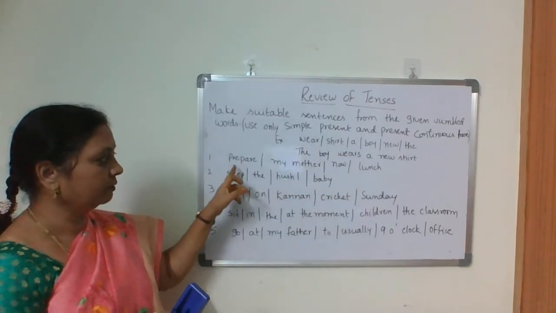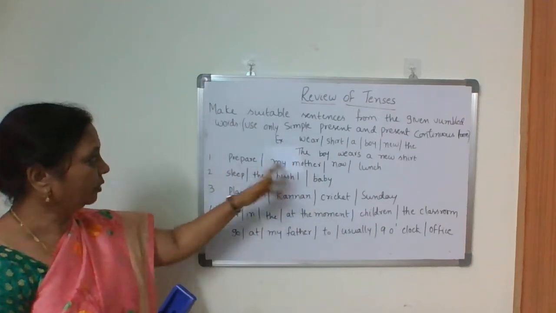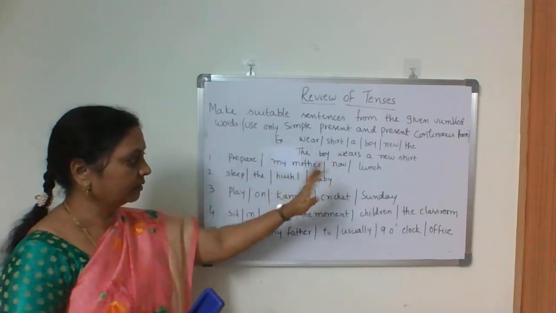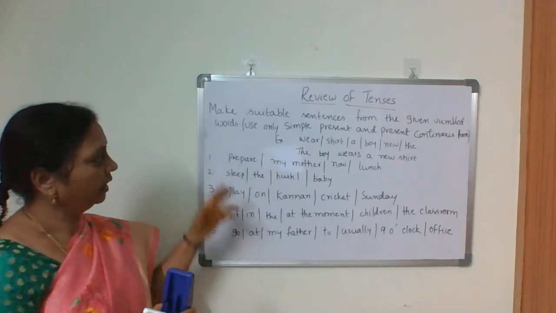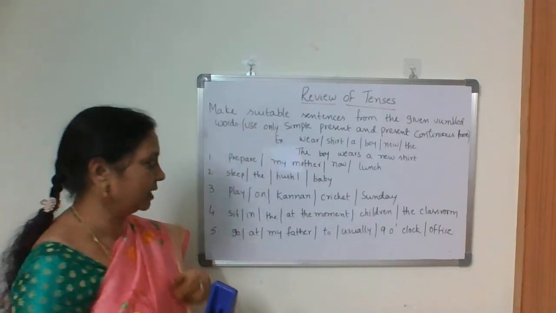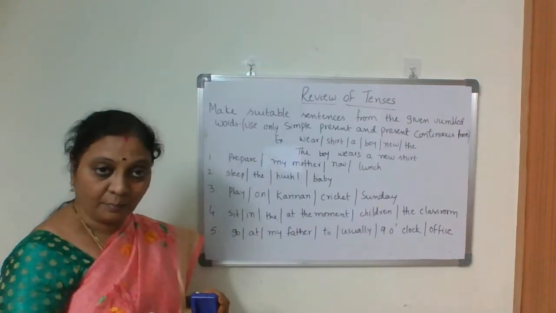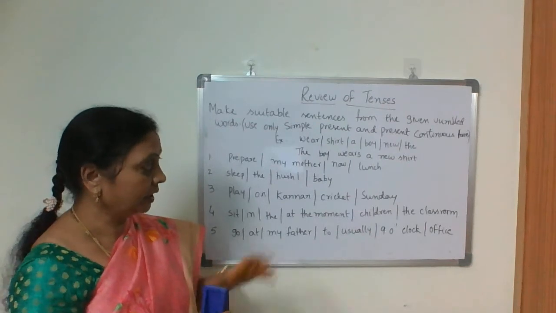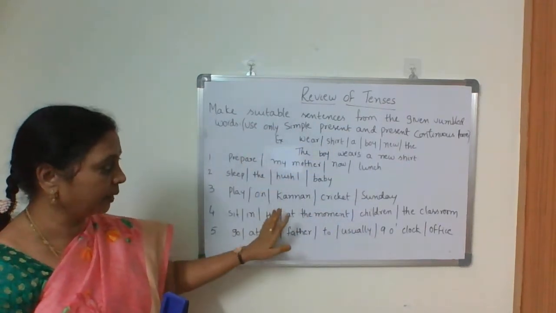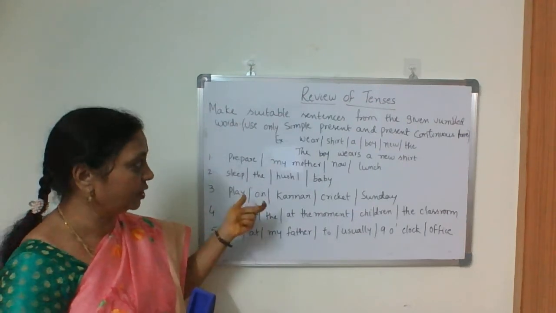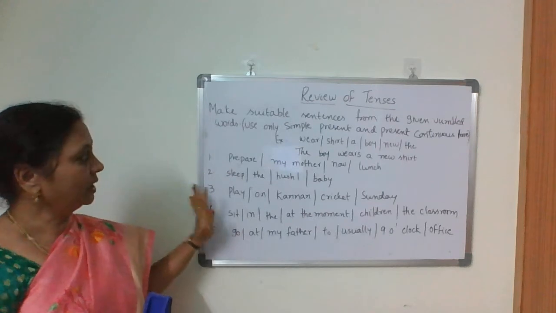You have to arrange them in correct order and frame suitable sentences. But the condition is you should use only simple present and present continuous tense. Only those two tenses.